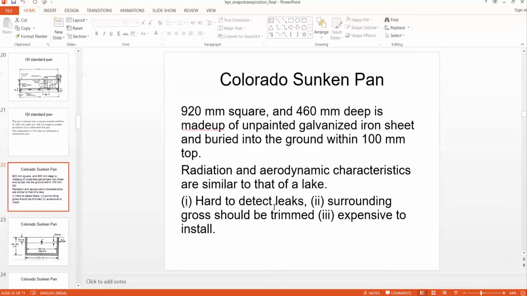It is expensive to install, and it is less portable, because other pans are directly placed above the surface and can be taken to other places, but this Colorado sunken pan is buried in the ground, so it is not portable. But the advantage of this Colorado sunken pan is that radiation and aerodynamic characteristics are similar to those of a lake.